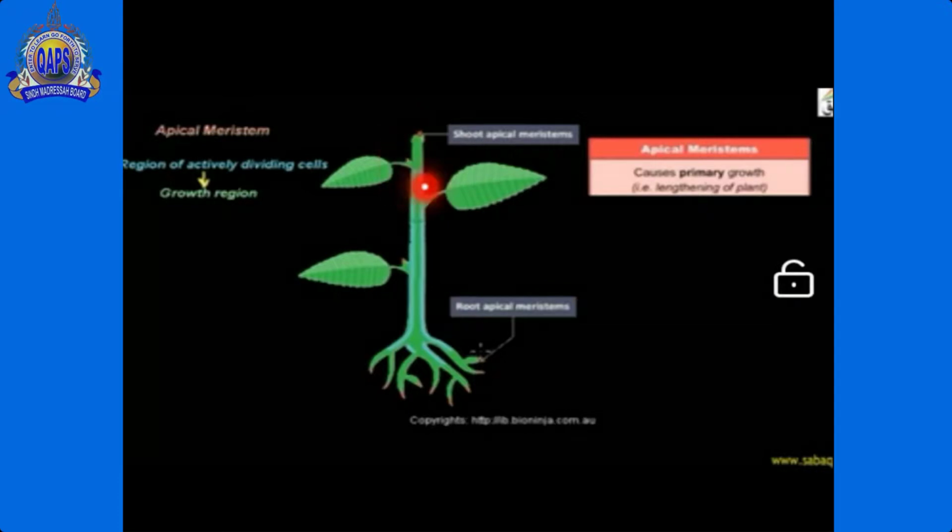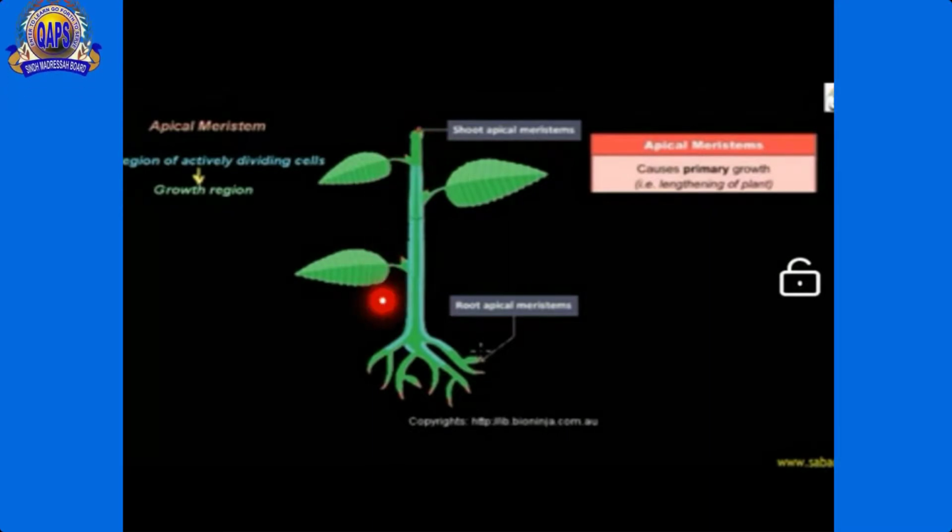So apical meristems are present in the tip of the shoot and also the tip of the roots. These two portions continuously divide with the apical meristem cells, then the upper portion of the shoots and the lower portion of the roots increase. So students, this is the experiment of primary growth, how primary growth takes place in plants.